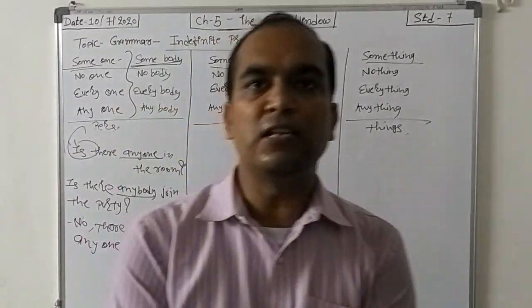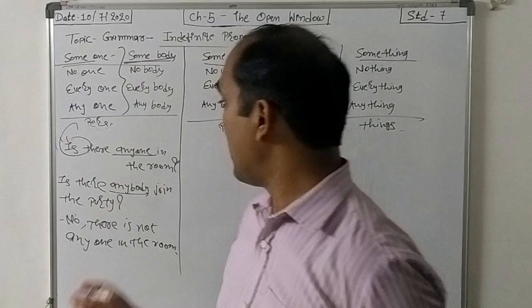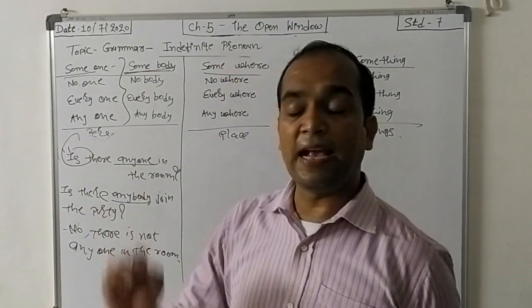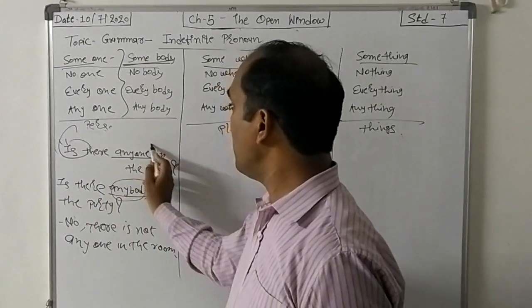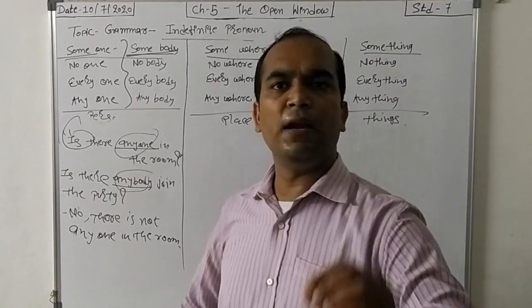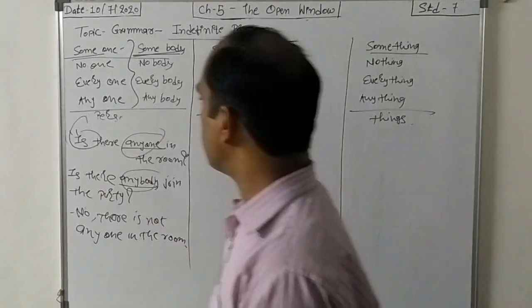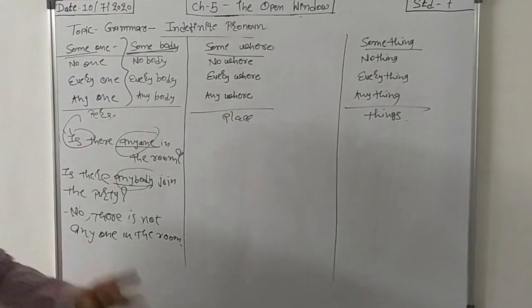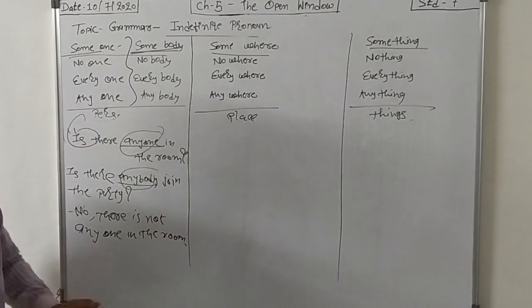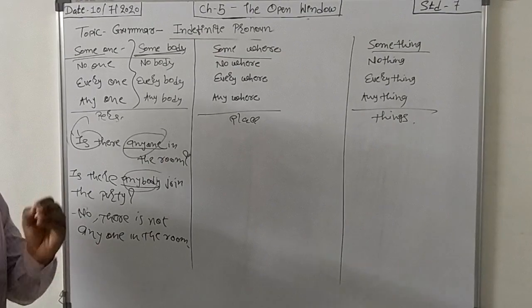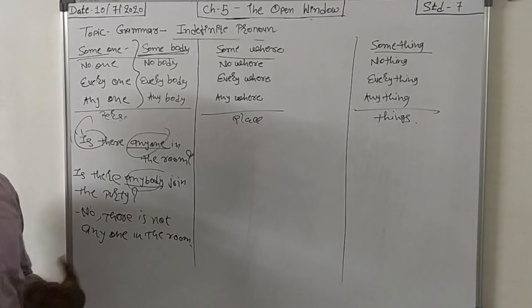See this thing, it is used for interrogative sentences and negative ones. Sometimes, in exceptional cases, we use anybody or anyone for affirmative sentences, but it is an exceptional case. Now, everyone. We all know that it is talking about what? Each and every person.